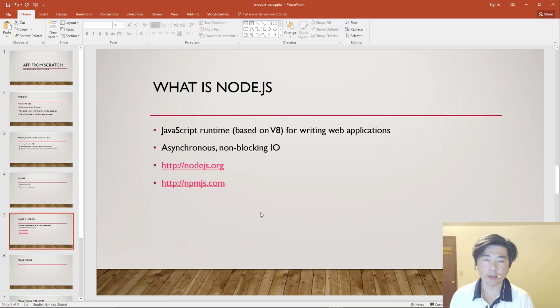Okay, so Node.js is a JavaScript runtime based on Google's V8, and this is meant specifically for writing backend applications, specifically web applications. But obviously, people have been using Node for multitudes of purposes, so it has already outgrown its original purpose. Its claim to fame is two things. One is that it's based on JavaScript, so all the front-end developers were able to leverage their front-end skills and grow their knowledge in back-end development without the hassle of having to learn another programming language.